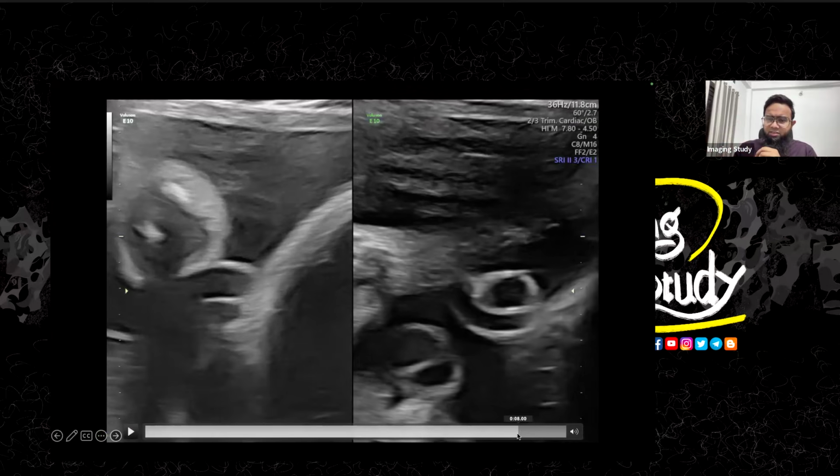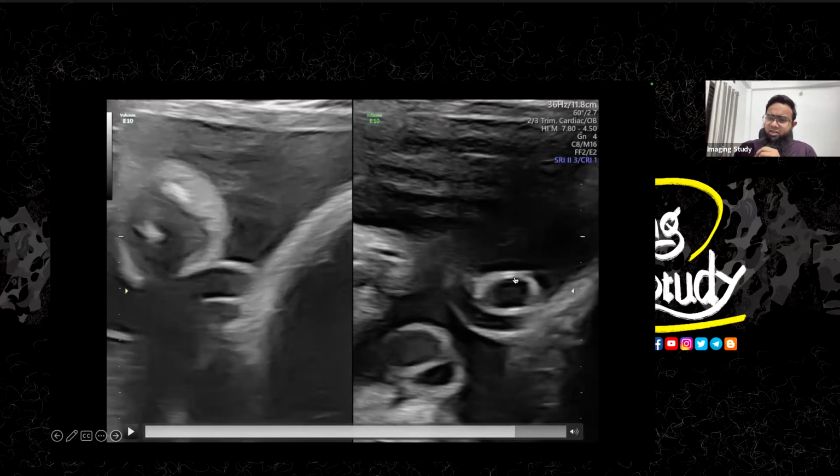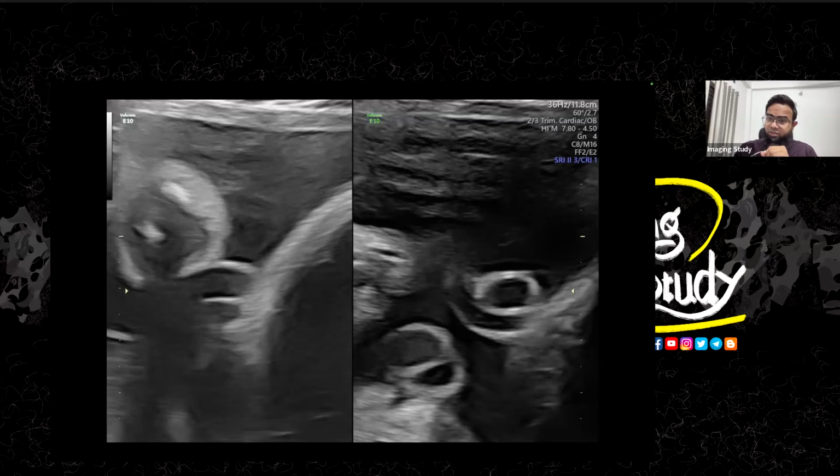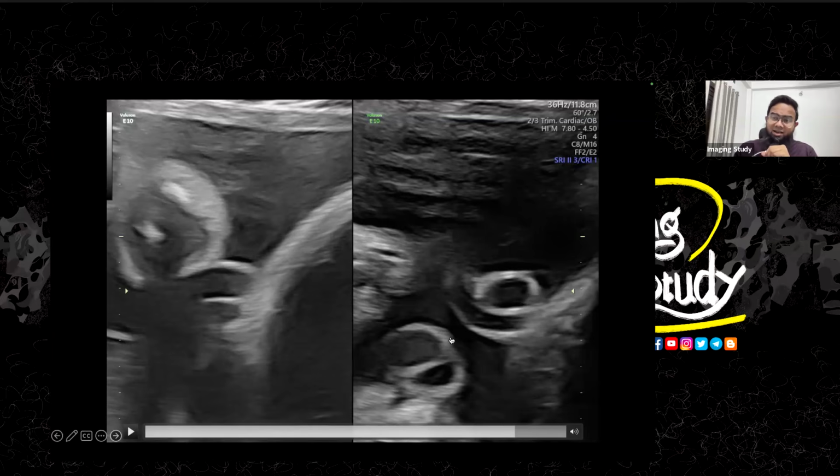Now let's look at the vessel here. How many vessels are here? You can see two vessels. One should be the larger one, should be the vein, and this one is the artery. This is the vein, this is the artery. So there are two vessels in this umbilical cord. Unfortunately, up to 30 weeks of gestation, this was undiagnosed, which is crazy.